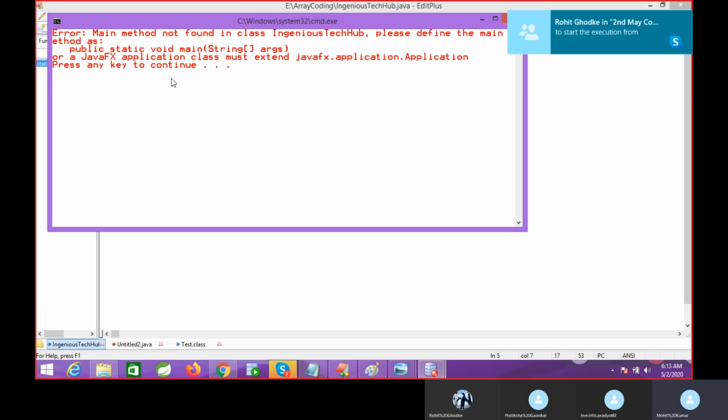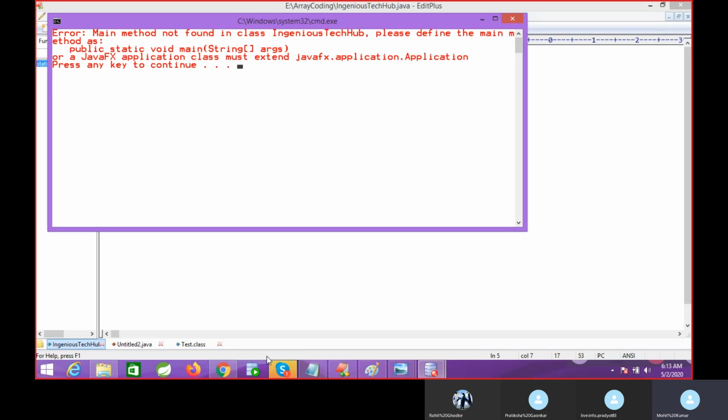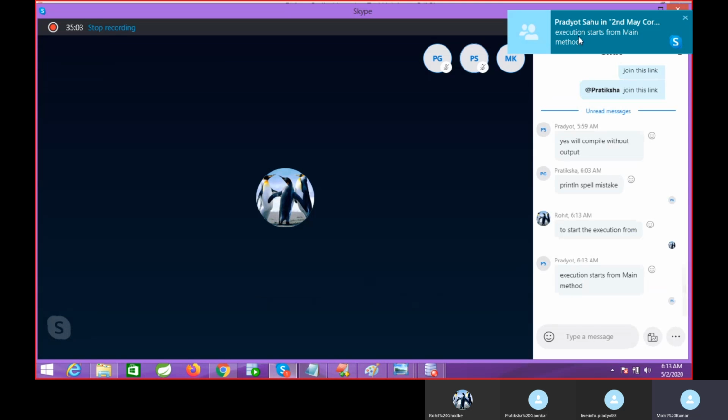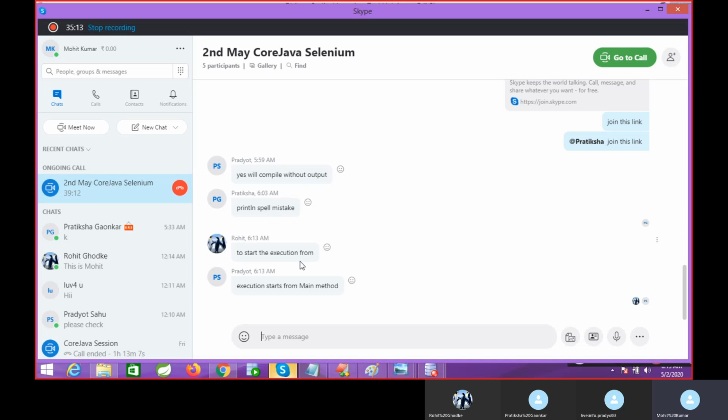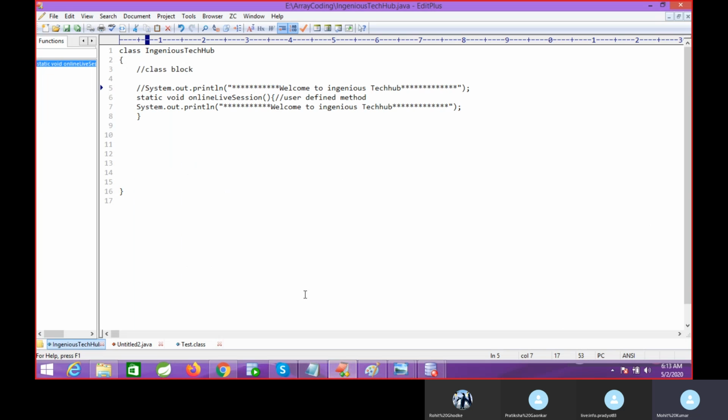Okay, what is your answer? I want to see your answer. The answer is to start the execution from the main method. Okay, execution starts from the main method, but why only the main method is required? We have a user defined method too. Why is this method not able to execute our code?